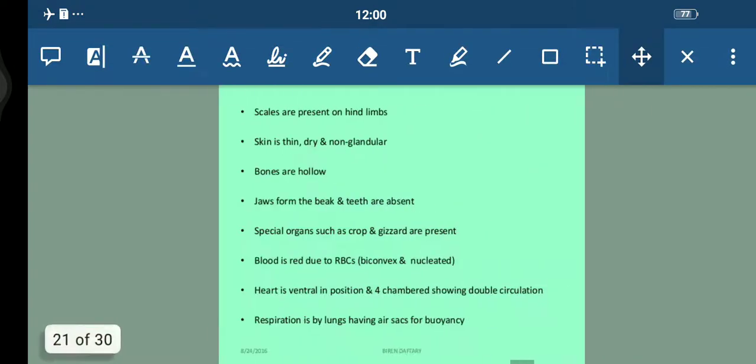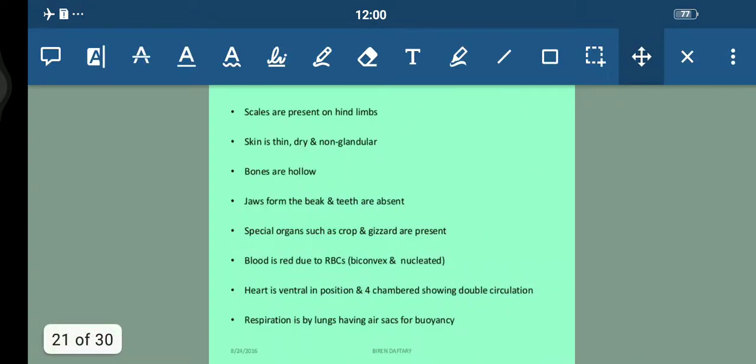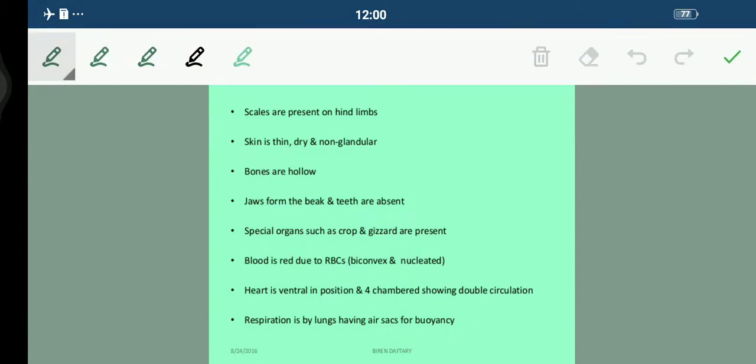Okay. So scales are present on the hind limb, students. What is present on the hind limb? Scales. Which is very important. And skin is thin, dry and non-glandular. Talking about their bones, students, a very important thing I'm going to tell you now. Bones are hollow, which means they have pneumatic bones. Fine? They are hollow structures. So these bones are said to be pneumatic bones.